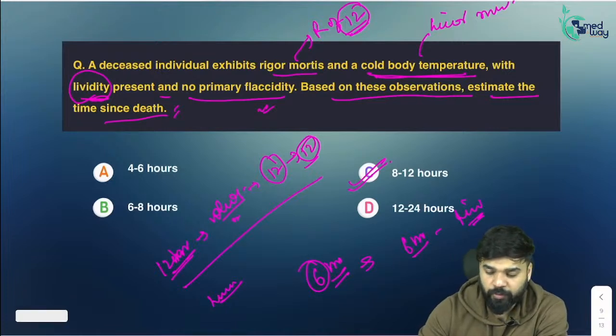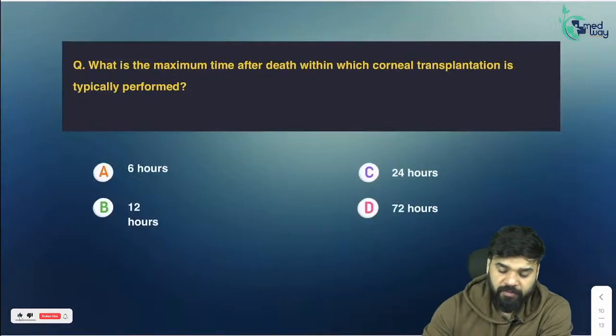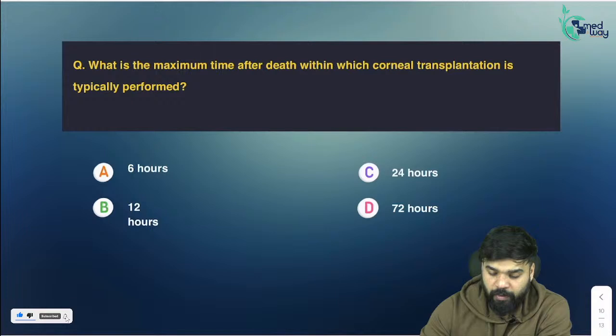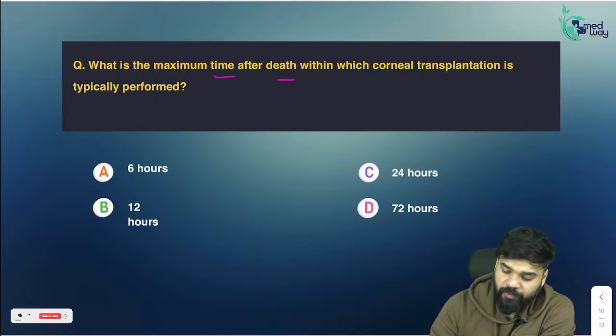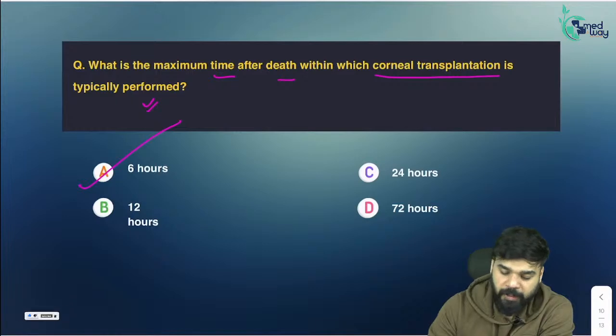You just have to be a little bit present in the exam and use your presence of mind, and I think all questions were very easy in forensic medicine. What is the next question? What is the maximum time after death within which corneal transplantation is performed? Simple, it is 6 hours. Okay, it is 6 hours.